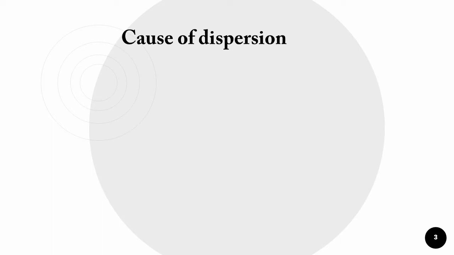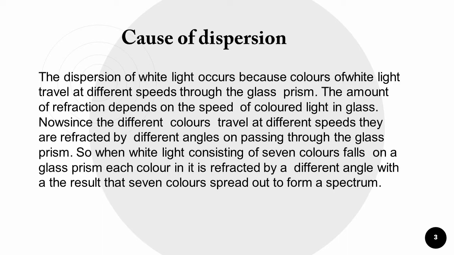Cause of dispersion. The dispersion of white light occurs because the colors of white light travel at different speeds through the glass. The amount of refraction depends on the speed of colored light in the glass. The different colors travel at different speeds, so they are refracted by different angles on passing through the glass.